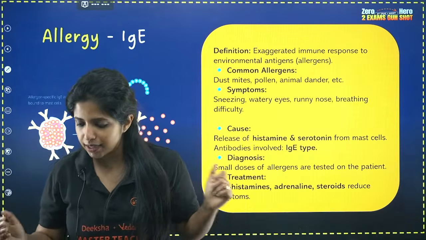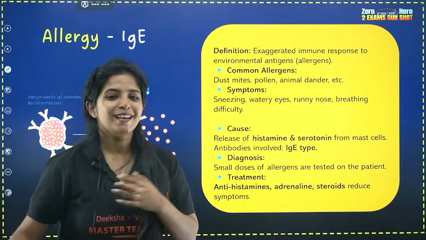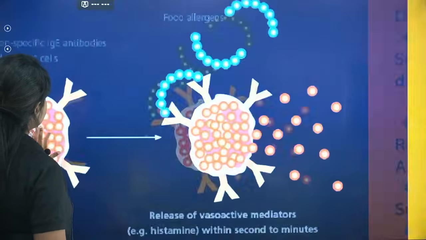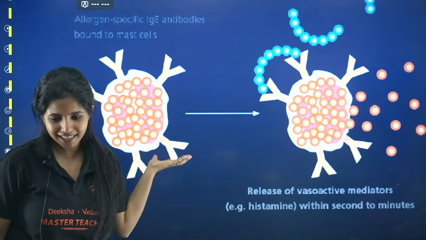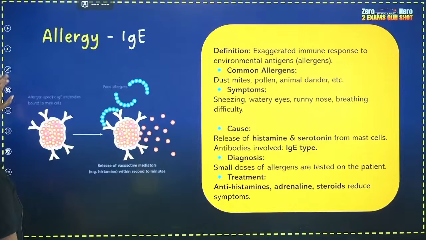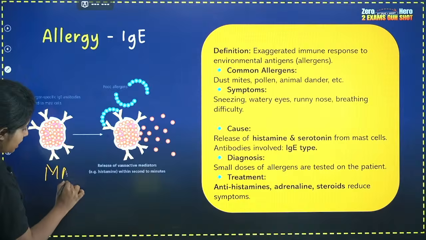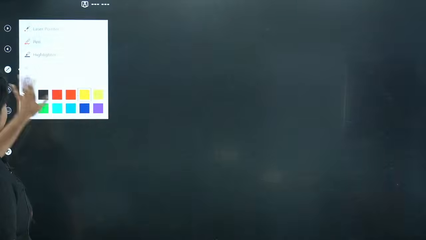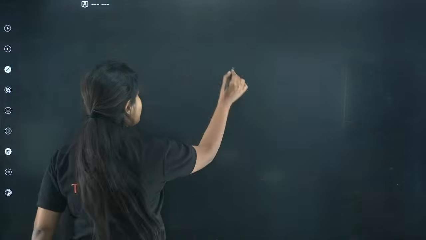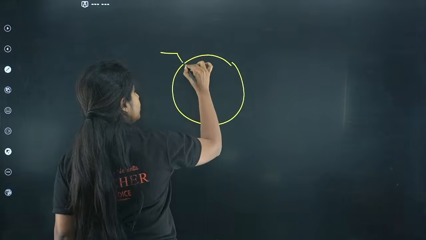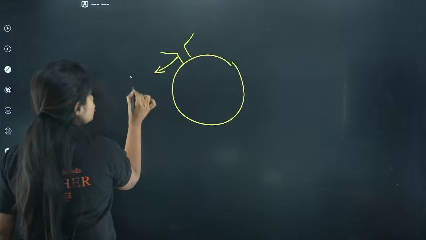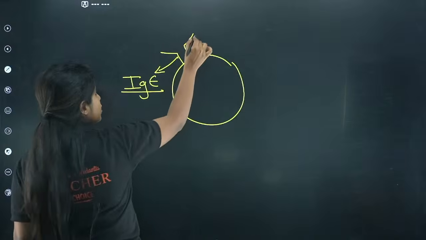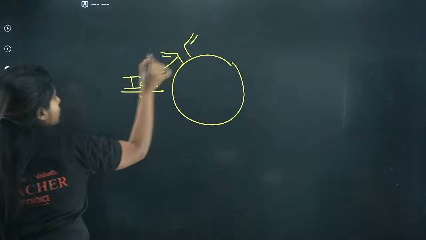But why do you think all of this is happening in the first place? In our body, we have a very famous cell, known as mast cells. I can write it like this, M-A-S-T. You can call them mast cells. Why? Because they are helping us in some ways. On the surface of these mast cells, we have our IgE antibody. Remember, in allergy, the IgE antibody is there. Suppose the IgE antibody came across an allergen.